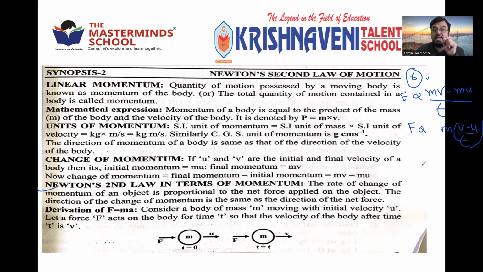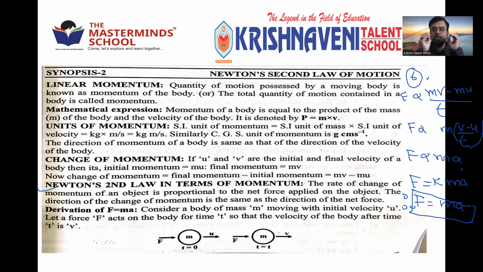But what is v minus u by t? Rate of change of velocity, which is nothing but acceleration. So F is directly proportional to m into a. Or F is equal to some constant into ma. Or simply F is equal to ma, because practically the k value is measured as 1. It's called the proportionality constant, whose value is taken as 1 experimentally. So F is equal to ma is the second law of motion, the most important formula in physics, which is connected to the first law of Newton as well as the third law.